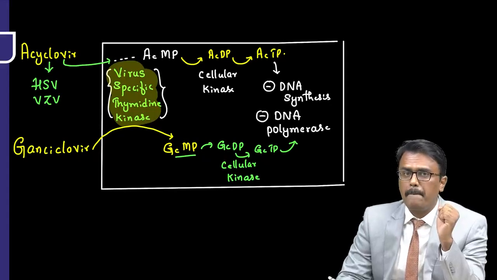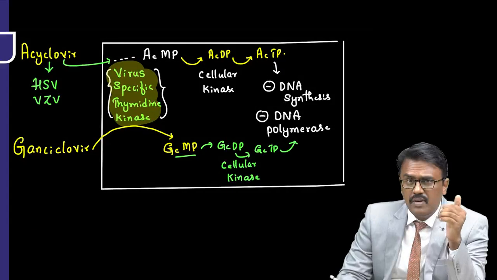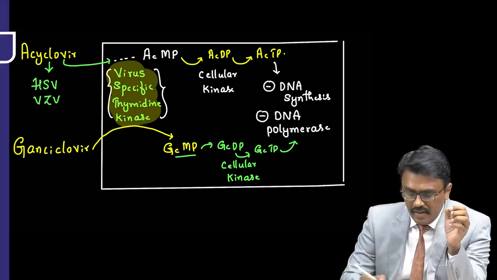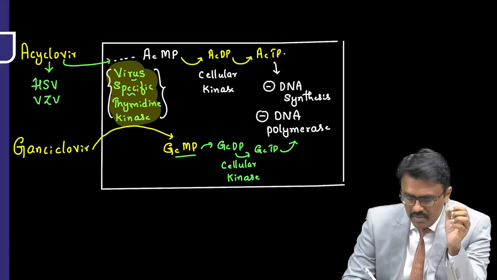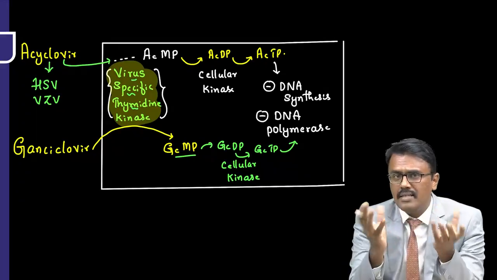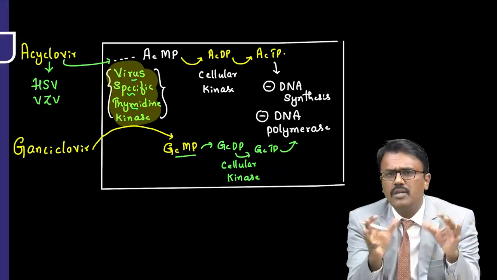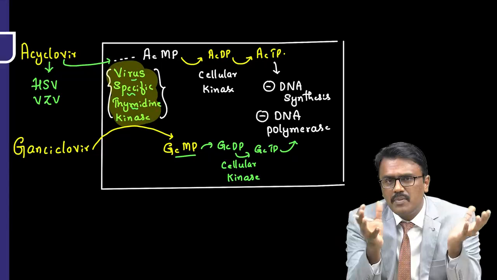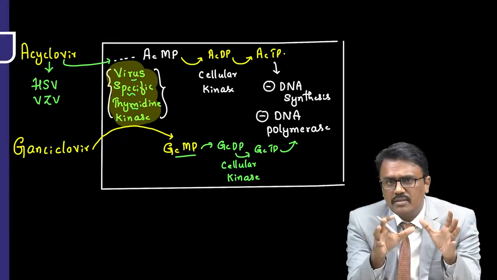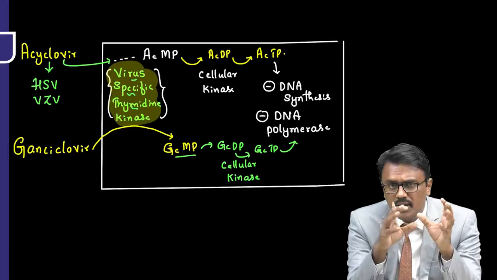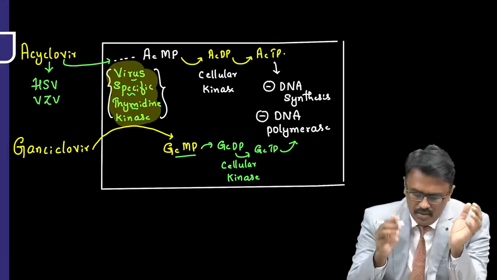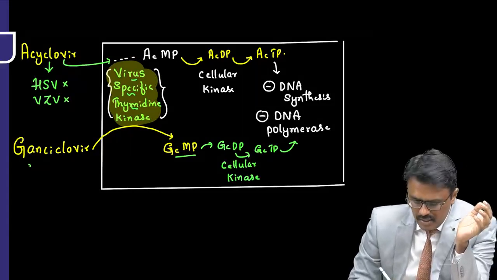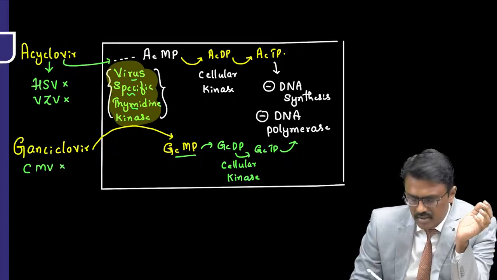Now there is a trick here. What is the trick? We think we are intelligent, but viruses are also intelligent. They will mutate this virus-specific thymidine kinase. If that enzyme is mutated, it will not work. That is called the resistance problem. Suppose there is a mutation of the enzyme, then if I give acyclovir it cannot kill herpes, it cannot kill varicella zoster, and ganciclovir cannot kill cytomegalovirus.